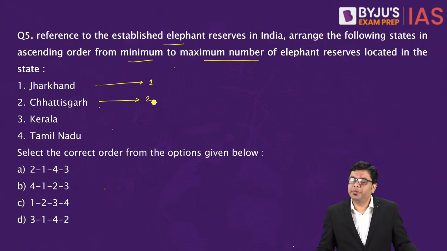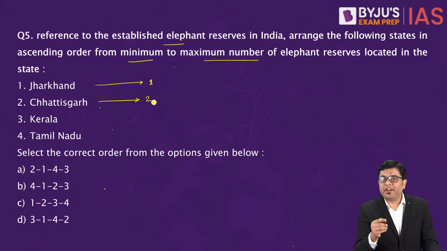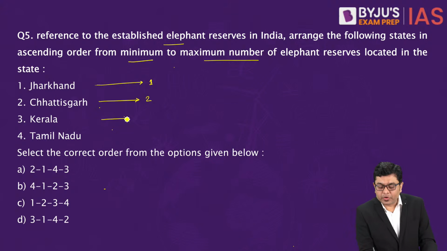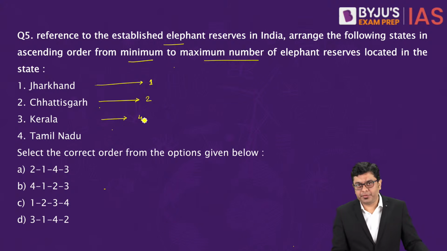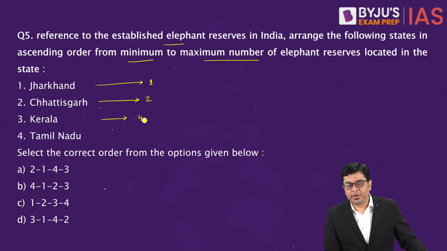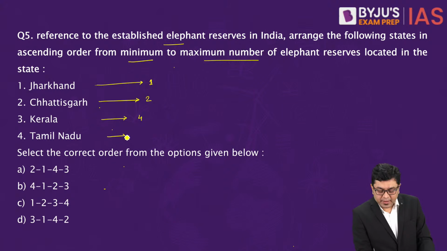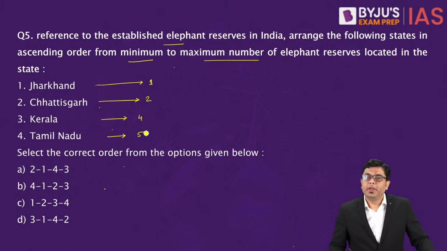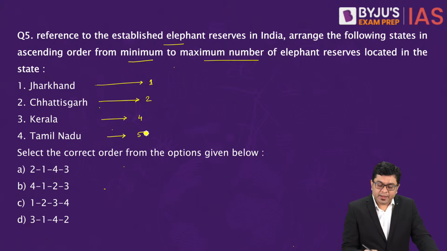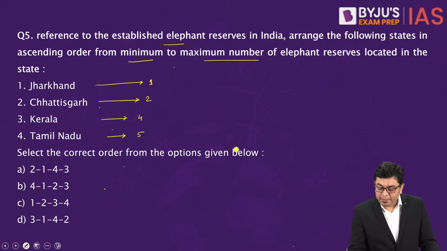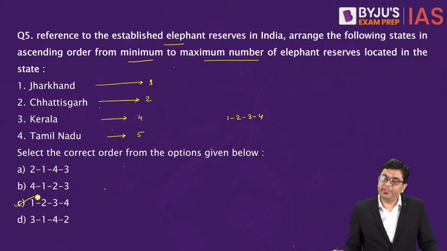So now it becomes two. Then Kerala has got 4 elephant reserves. The maximum number of elephant reserves are present in Tamil Nadu. So the correct arrangement in ascending order will be 1, 2, 3 and 4. That is going to be C.